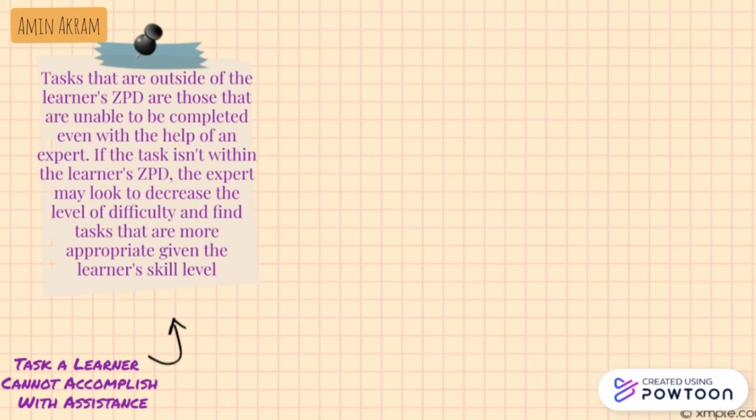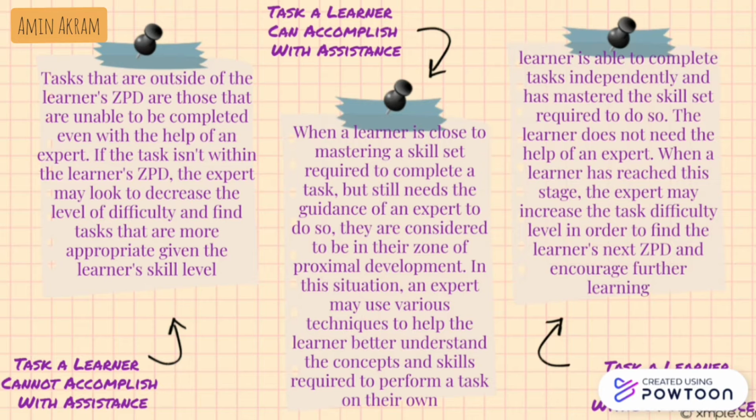Tasks a learner cannot accomplish with assistance are tasks that are outside of the learner's ZPD, those that are unable to be completed even with the help of an expert. If the task is not within the learner's ZPD, the expert may look to decrease the level of difficulty and find tasks that are more appropriate given the learner's skill level.